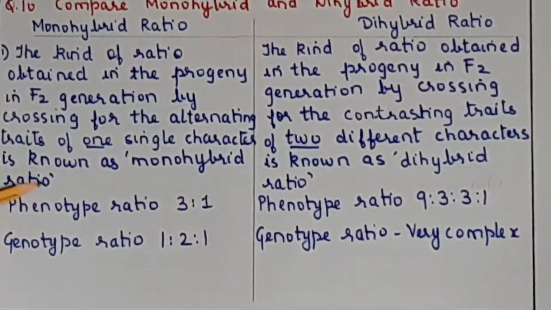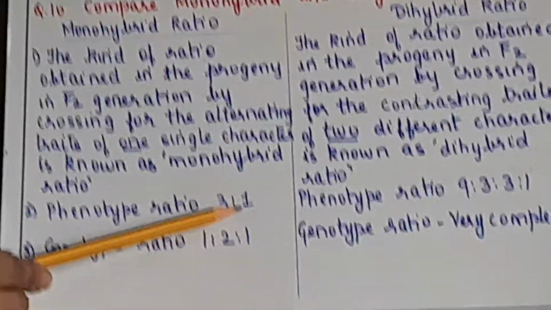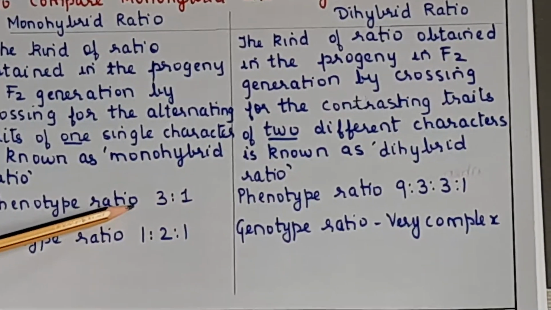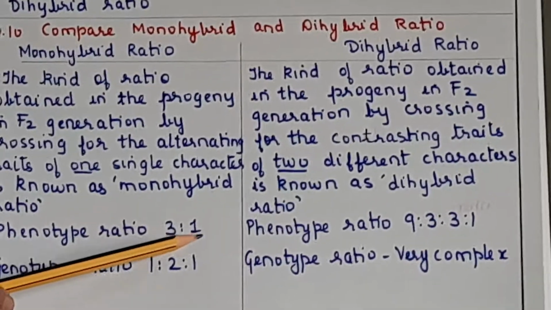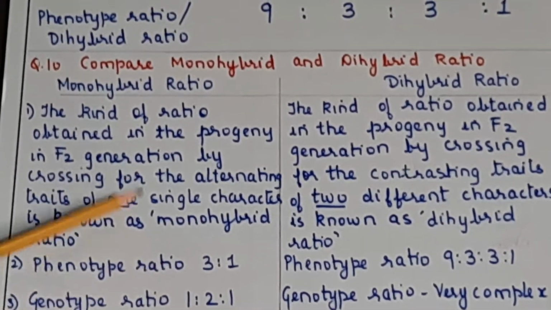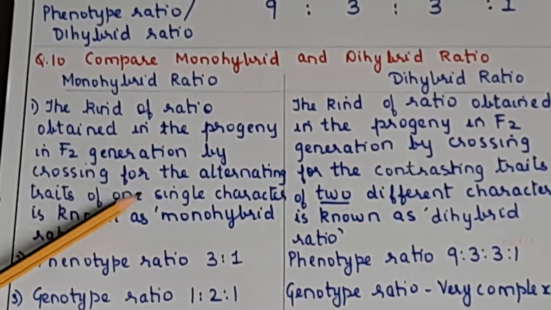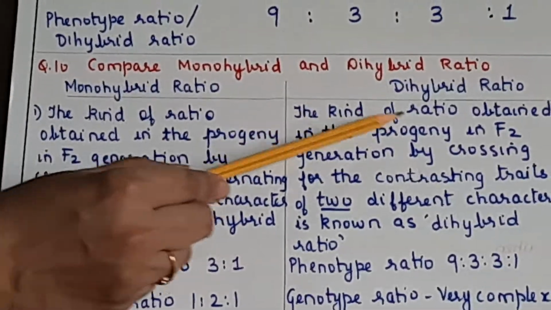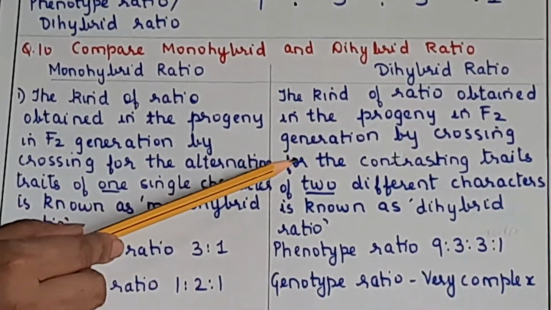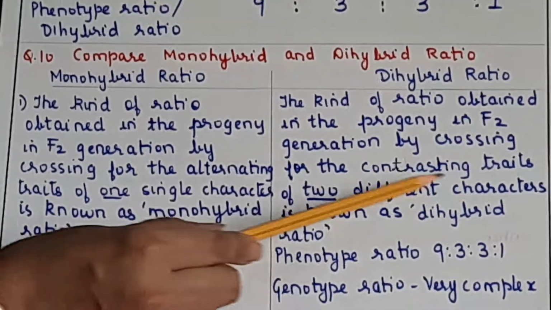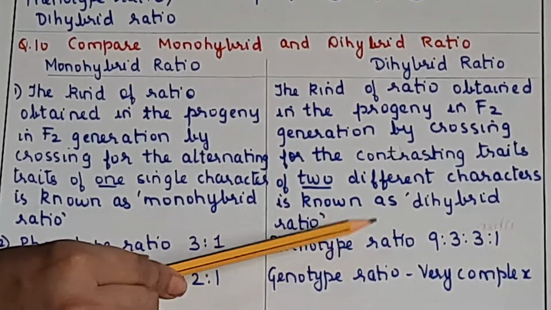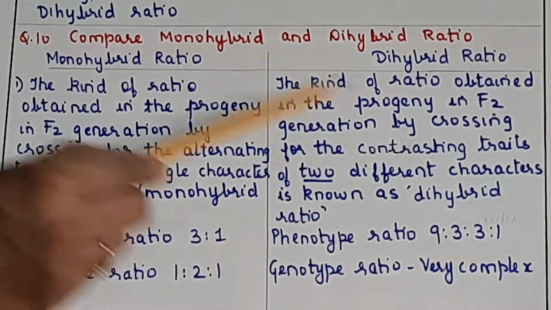Now for that monohybrid ratio, the phenotype ratio is 3:1. We saw that: 3 tall and 1 dwarf. So the phenotype, that is the expressed or observable character, is 3:1. The genotype ratio is 1:2:1. You have to remember this, it is generally asked. For the dihybrid ratio, the kind of ratio obtained in the F2 generation by crossing for the contrasting traits of 2 different characters is known as the dihybrid ratio. So here the phenotype ratio will be 9:3:3:1, what we just saw.